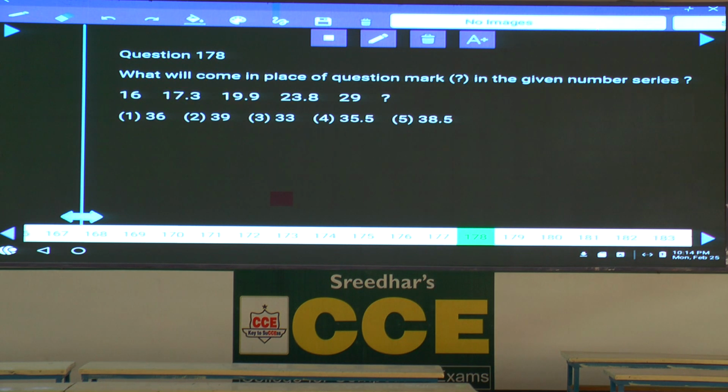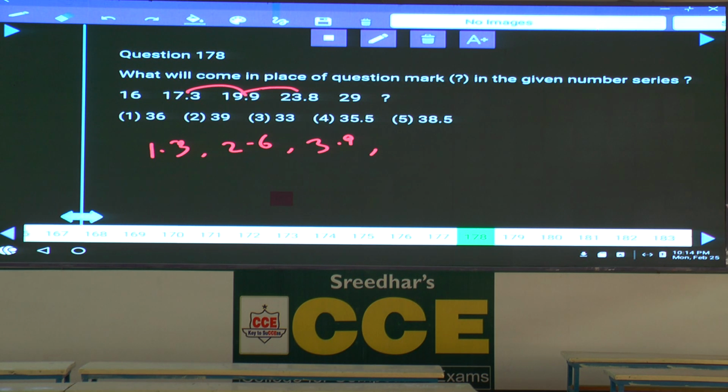Then 178. Now in this 178, 16 and 17.3. What is the difference here? 1.3. Next one, 17.3 and 19.9, 2.6. 19.9 and 23.8. Difference is how much? 3.9. What are these numbers?